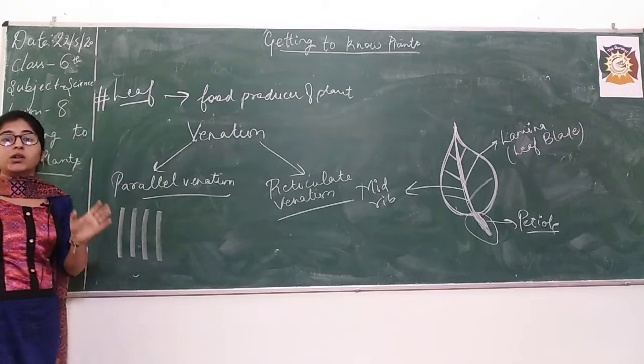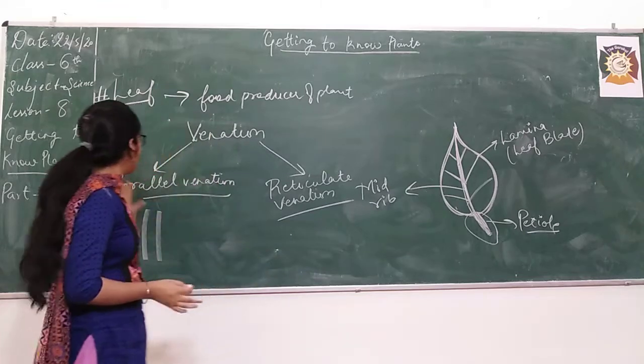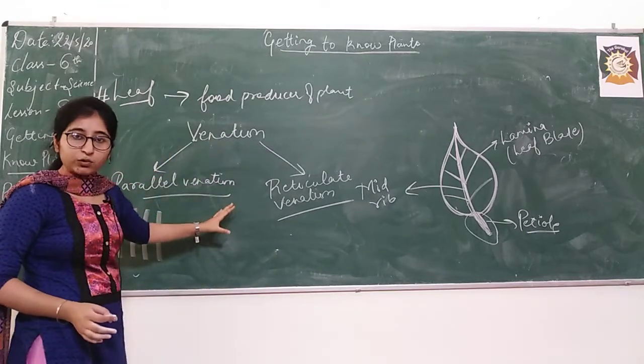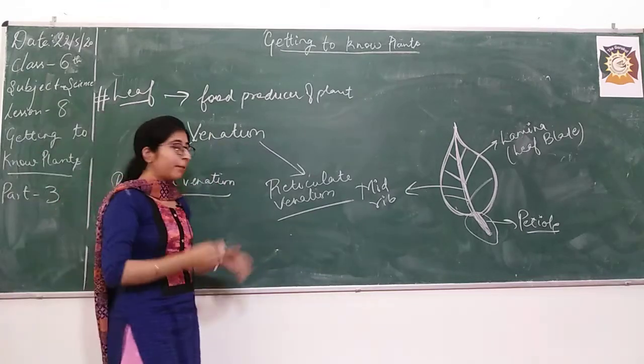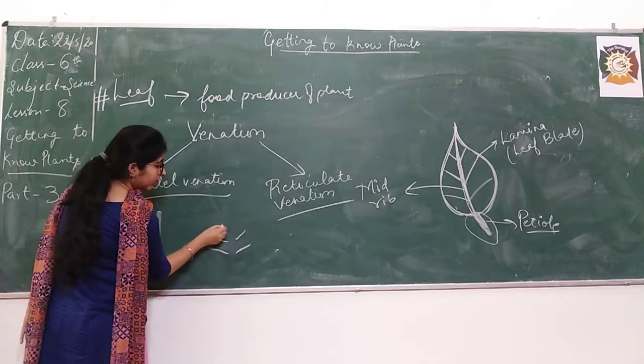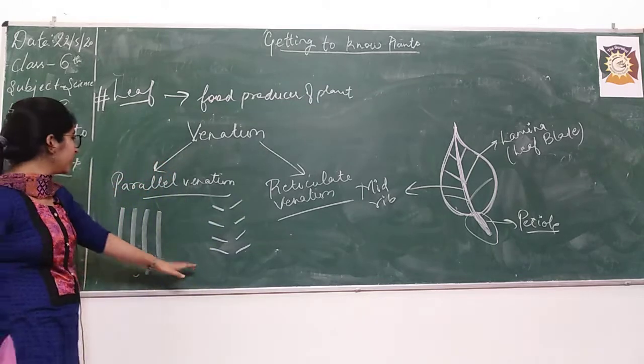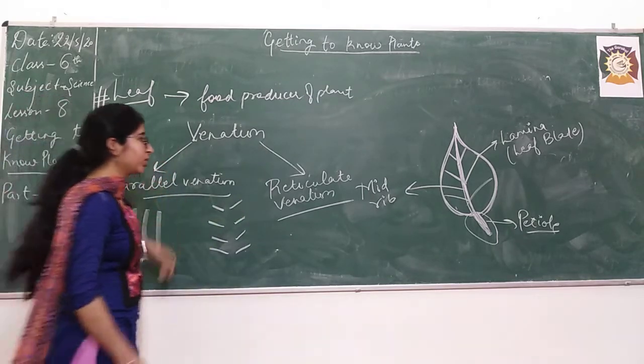You can also notice these two kinds of venation in different leaves. In some leaves there is parallel venation, like the lines are in a parallel manner from bottom to the tip like this. Such kind of arrangement is known as parallel venation.